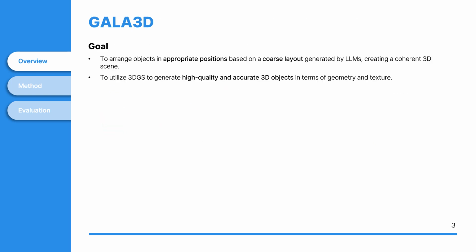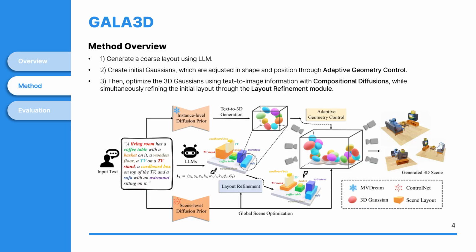Gala 3D was developed to solve the problems mentioned above in the field of text-to-3D scene generation. Its goal is to arrange objects in appropriate positions and generate high-quality and accurate 3D objects in terms of geometry and texture. Now, let me explain the methods used to achieve this goal.